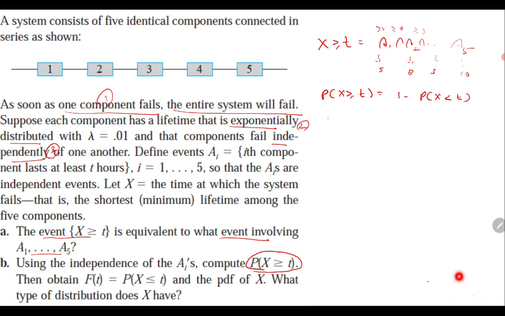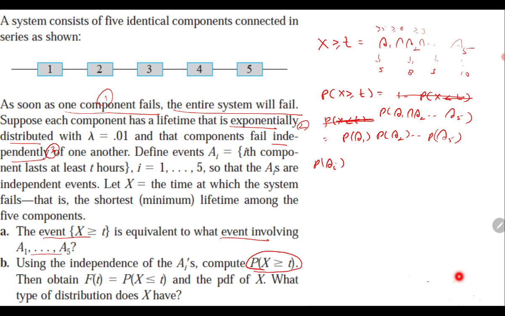Or better to write, this is the same as the probability of A1 intersection A2, and so on, intersection A5, and you are given they are all independent. So this becomes the probability of A1 multiplied by the probability of A2, and so on, up to the probability of A5.